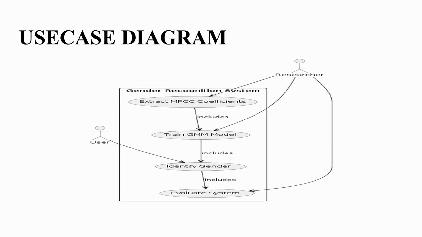Coming to the design phase, we have different UML diagrams. In that, the first one is the use case diagram. A use case diagram is a visual representation of interactions between users and the system. It illustrates the requirements of a system and shows how users interact with the system to achieve specific goals.